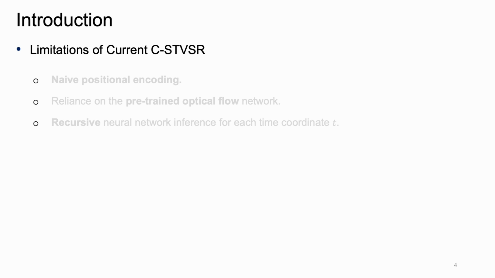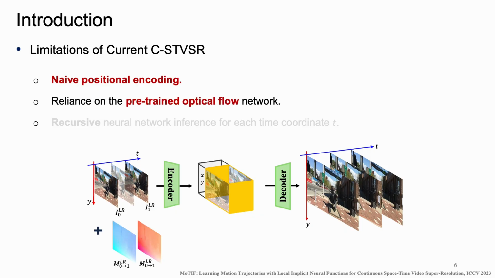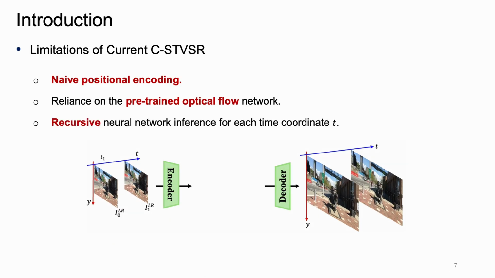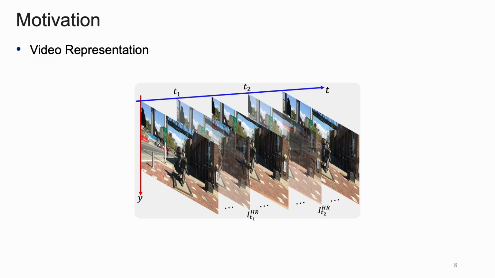However, current CSVSR approaches still have limitations. First, they often rely on naive positional encoding, while positional encoding is widely used with INR to enhance representation power. Second, they rely on pre-trained optical flow networks for motion modeling, making them inefficient and computationally expensive. Lastly, to carry RGB value at a target time t, they perform recursive inference at each time step, which limits scalability.